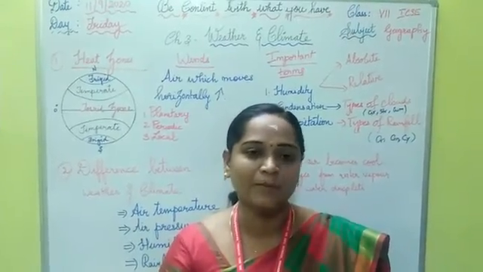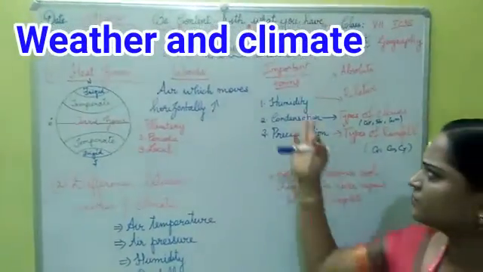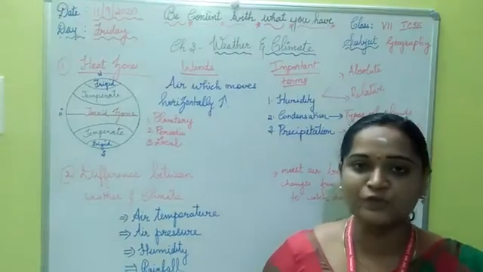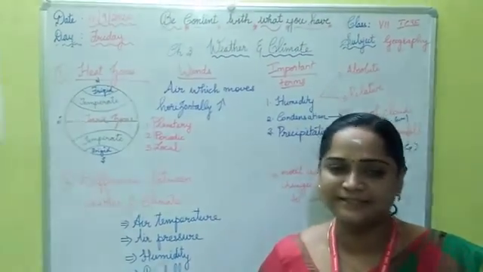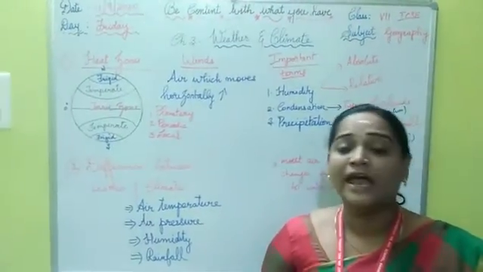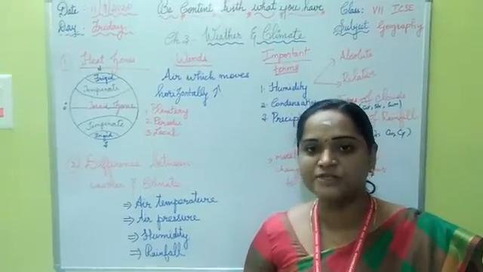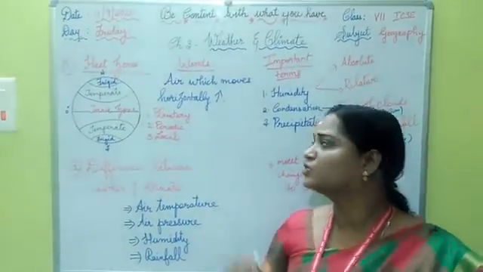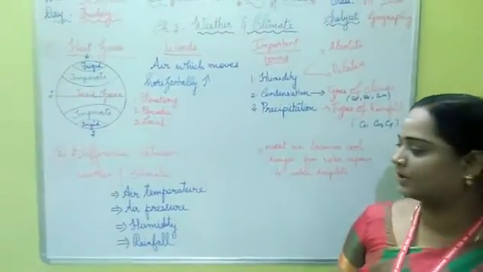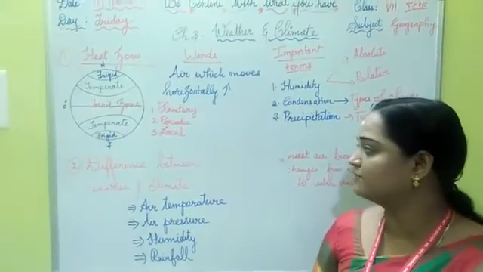So now we are going to see about the topic weather and climate. First of all, we all know what is weather. It is the day-to-day condition of the atmosphere at a given place and time, and it changes every day at every time. And what is climate? Climate is nothing but the average weather conditions for a longer period of time. So in this lesson, we are going to see about the difference between weather and climate and what are all the elements which contribute to climate and weather.